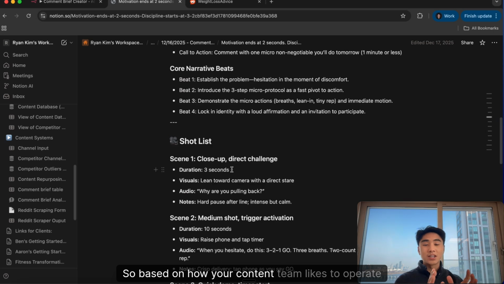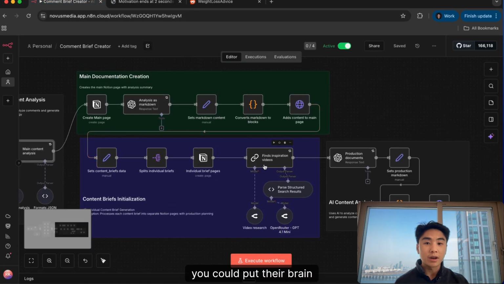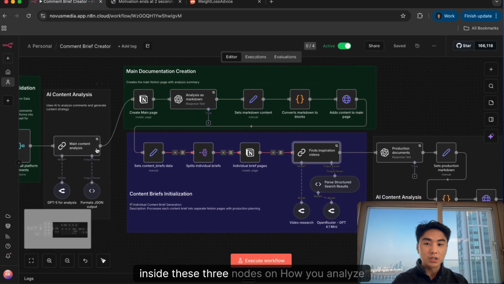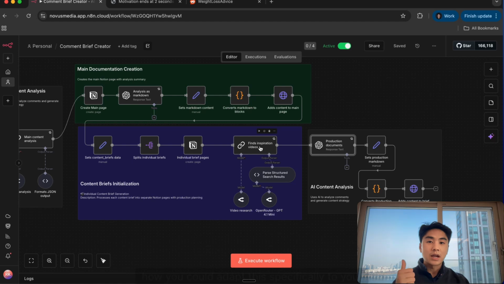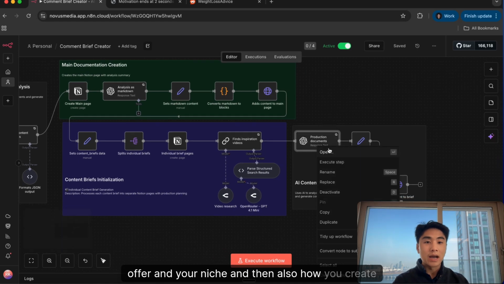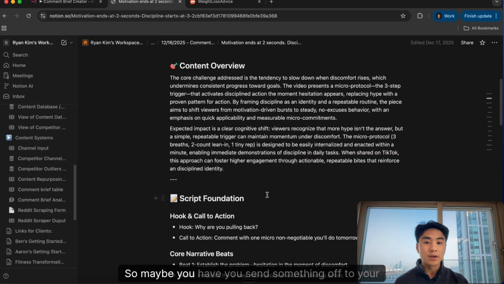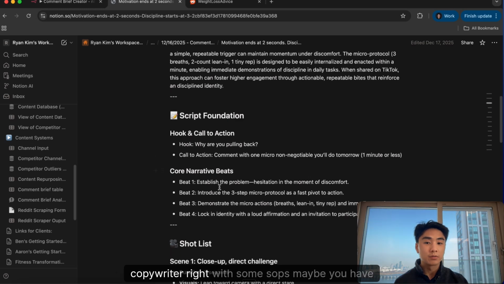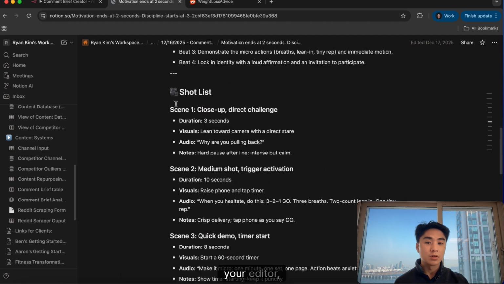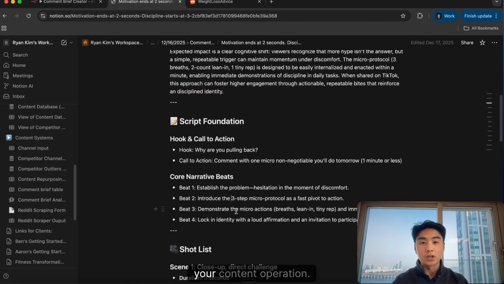So based on how your content team likes to operate, you could put all of your SOPs, you could put your creative director's and your marketing director's brain inside these three nodes: how you analyze content, how you adapt this specifically to your offer and your niche, and then also how you create the SOPs for other team members to act on whatever tasks those might be. So maybe you send something off to your copywriter with some SOPs. Maybe you have your editor, creative director, and so you could easily adapt this to accelerate your content operation.